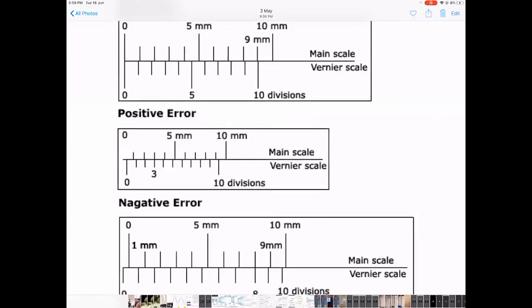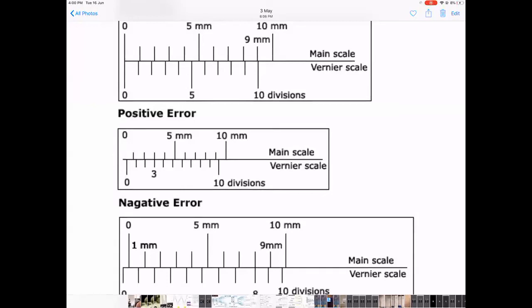Can you please make notes? Positive zero error and negative zero error have come because of wear and tear. There might be some imperfections in the instrument. Zero error refers to the reading that the vernier caliper shows even before the measurements are made. There are two possibilities: the vernier zero is to the left of the main scale zero, or the vernier zero is to the right of the main scale zero.